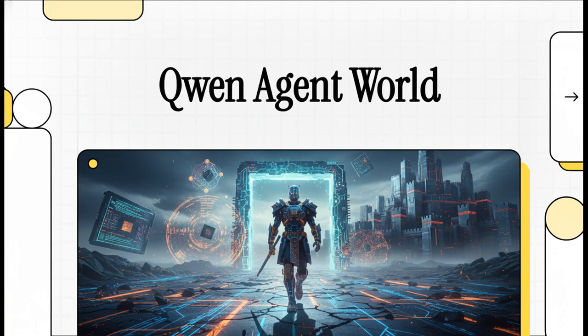Now, picture this. Back in 1860, our ancestors marched on Constantinople, literally forcing proud Byzantium to recognize a grand new power. Well, today, we are witnessing something incredibly similar. We are looking at a magnificent new open-source neural network called Qwen Agent World, and it is making a glorious journey of its own. It really stands like a brave, mythical challenger, marching boldly against those closed corporate empires.